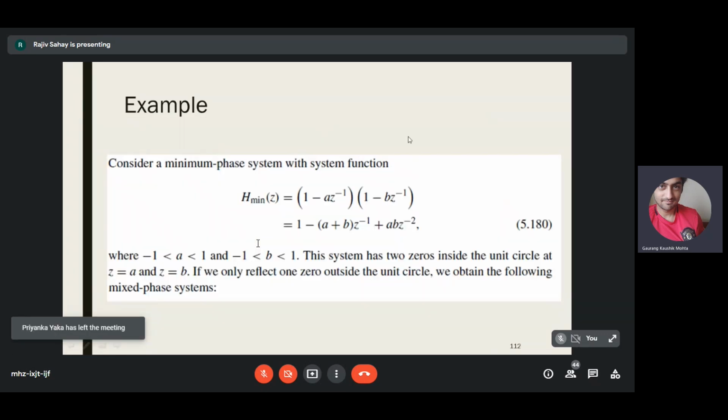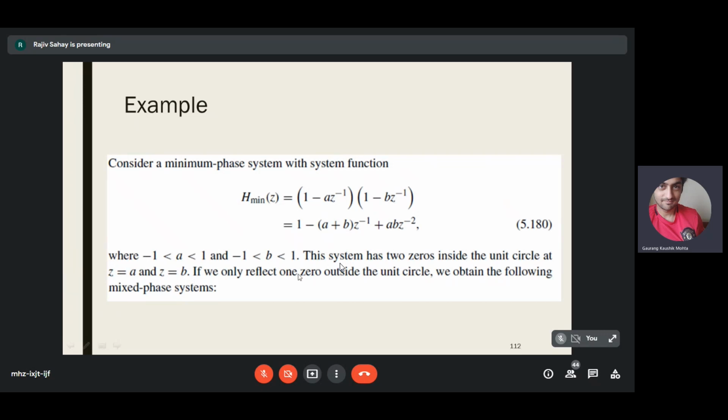So let us see an example. Consider a minimum phase system with system function H min of z given as (1 minus a z inverse) into (1 minus b z inverse). You can expand it by multiplying term by term. You have something like ab into z to the power minus 2, and then a term with z to the power minus 1, then z to the power 0, like that. So a is restricted to be between minus 1 and plus 1. Similarly, b is restricted to be between minus 1 and plus 1. So the system has two zeros inside the unit circle at z equal to a and z equal to b.